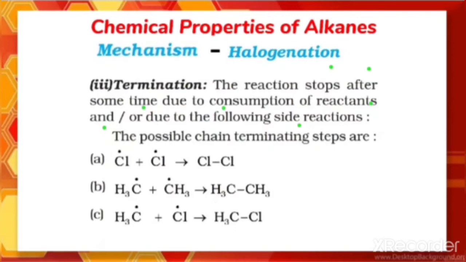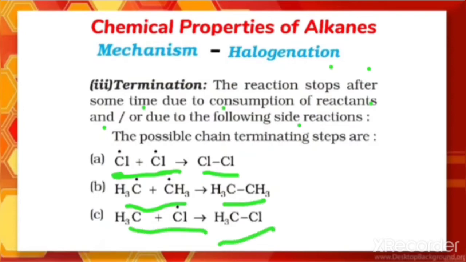So how does this reaction get terminated? The reaction is continuing because of the free radicals. So if the free radicals combine to form chlorine, the reaction gets terminated, or the methyl free radicals combine to form ethane. That means when the free radicals combine, the chain termination takes place in these ways.